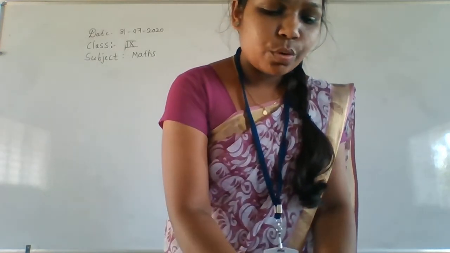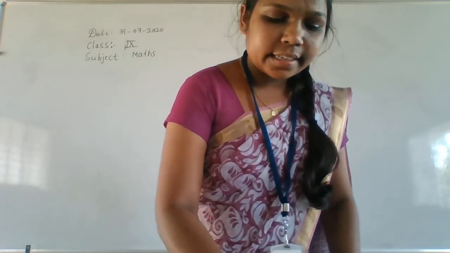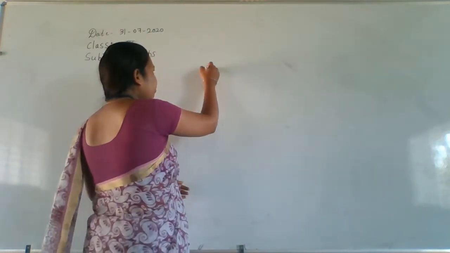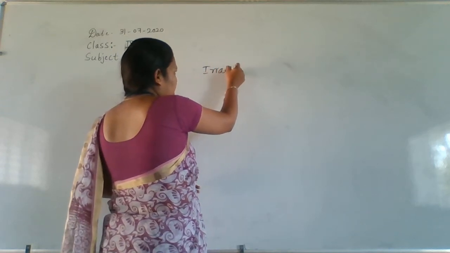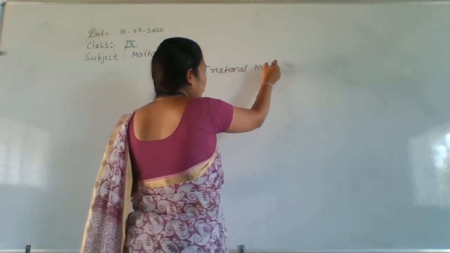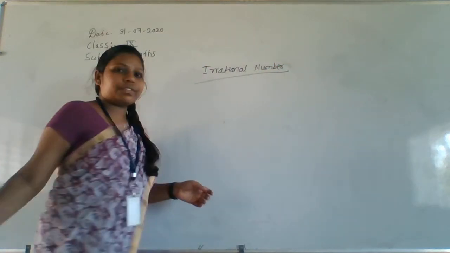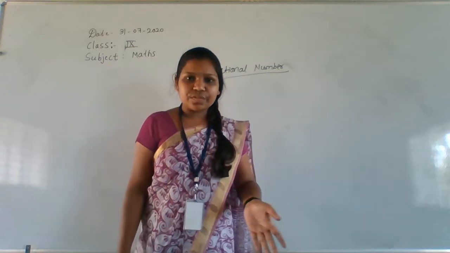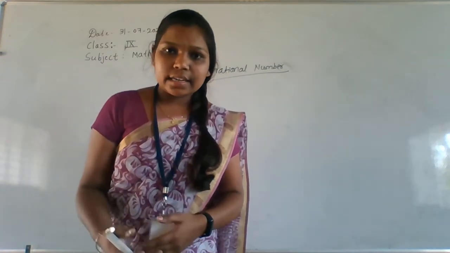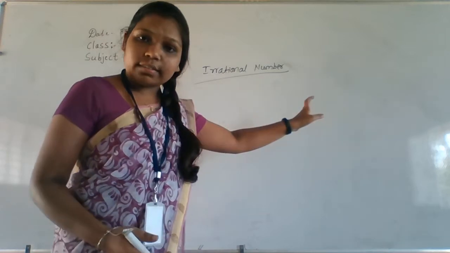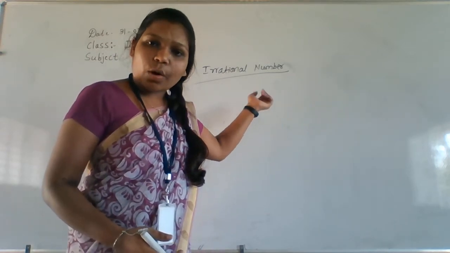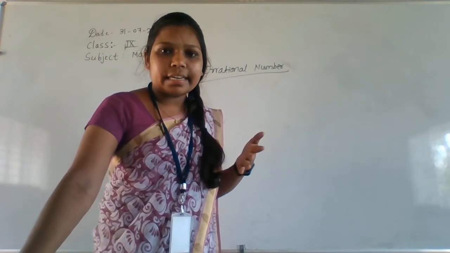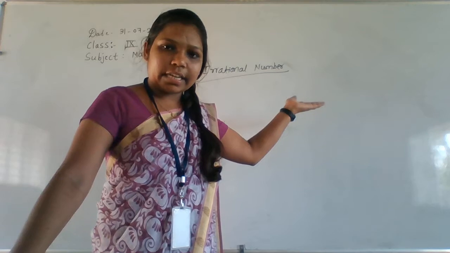Now we'll move to the next concept, that is the irrational number. I told the definition of the irrational number in the first class only. In the beginning class I started with the types of numbers, so in that class I already told the irrational number, right? So what do you mean by irrational number? A non-recurring, non-terminating number is called an irrational number.